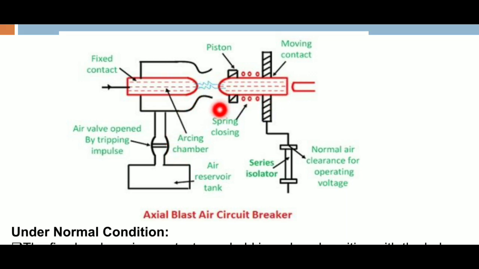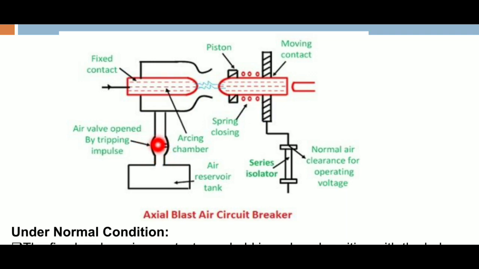In the axial blast circuit breaker, the main components are the fixed contact, moving contact, spring and piston movement, air reservoir, arcing chamber and air valve. Under normal operating conditions, the air valve is in the closed position. In abnormal conditions, the air valve will be open.